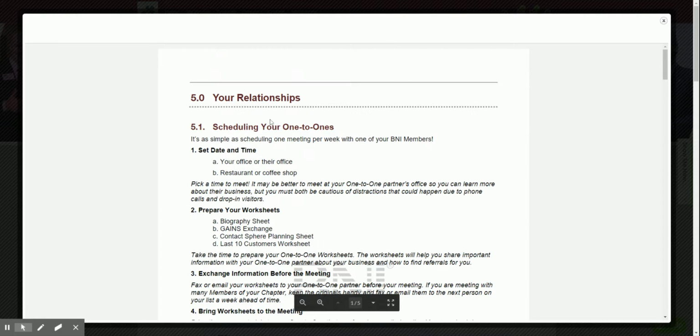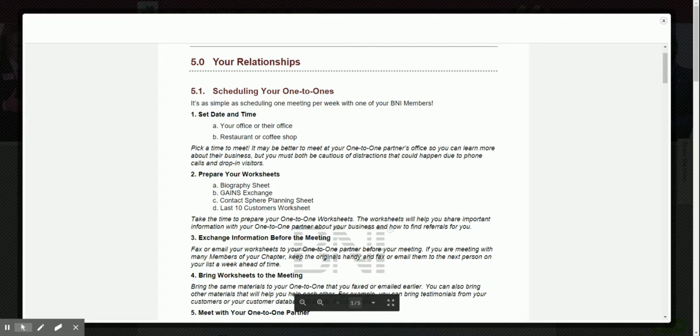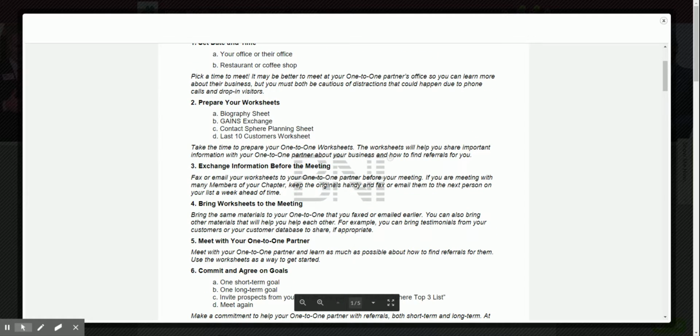And you can see it has a lot of the information that we received in the training in terms of the format for a one-to-one. So set a date, a time, your office or their office, restaurant or coffee shop. I think one of the advantages of doing your office or their office is that it maybe teaches you a little bit more about that person's business, or they get a chance to learn more about yours. Kind of get to see how the sausage is made, which is really great if you're doing a one-to-one with a butcher. And prepare your worksheets.